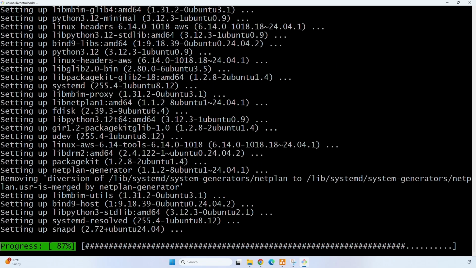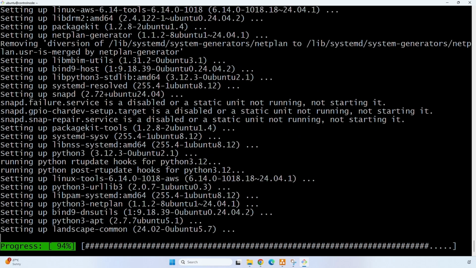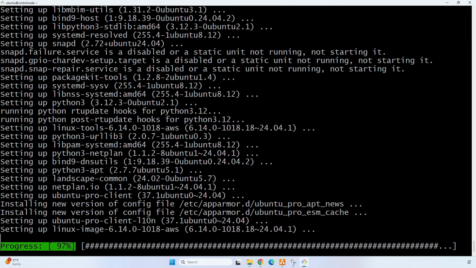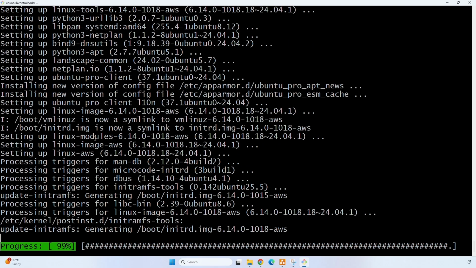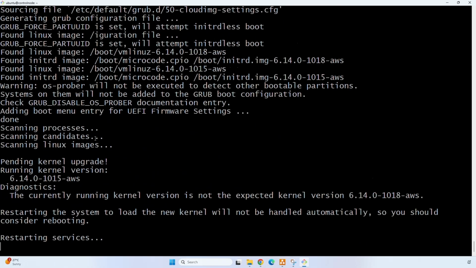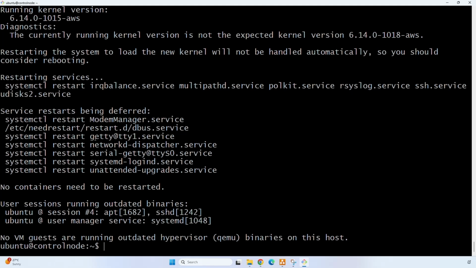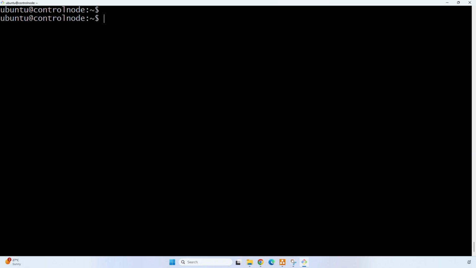And finally it is going to set up the packages. So now let's clear the screen.